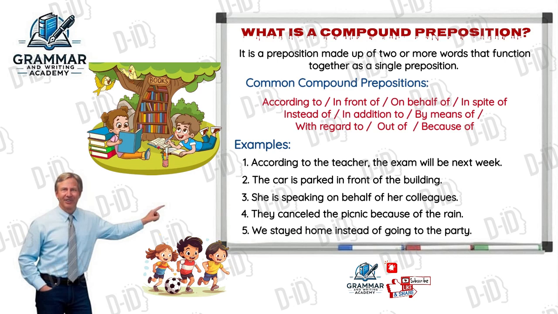Examples of compound prepositions in sentences. 1. According to the teacher, the exam will be next week. The preposition in this sentence is according to. 2. The car is parked in front of the building. The preposition in this sentence is in front of. 3. She is speaking on behalf of her colleagues. The preposition in this sentence is on behalf of. 4. They canceled the picnic because of the rain. The preposition in this sentence is because of. 5. We stayed home instead of going to the party. The preposition in this sentence is instead of. So try to construct your own sentences using some of these prepositions to be a preposition master.